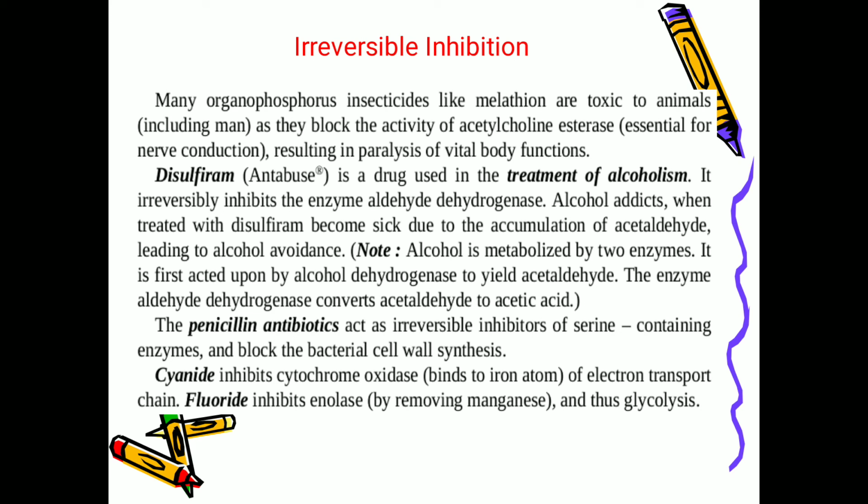Next, many organophosphorus insecticides like malathion are toxic to animals including man, as they block the activity of acetylcholine esterase, which is essential for nerve conduction, resulting in the paralysis of vital body functions. The other one is disulfiram, which is also called antabuse, a drug used in the treatment of alcoholism, and it irreversibly inhibits the enzyme aldehyde dehydrogenase.